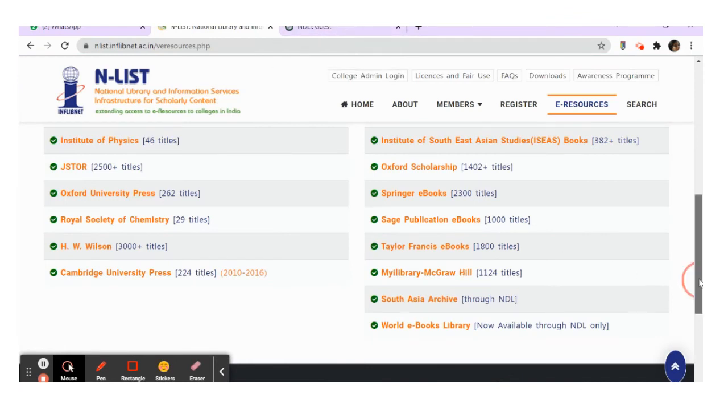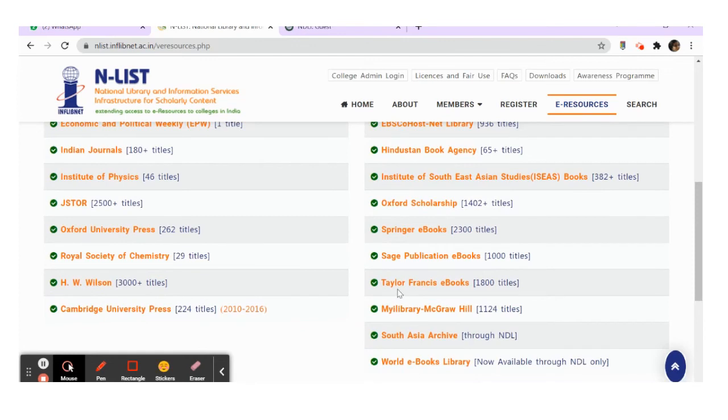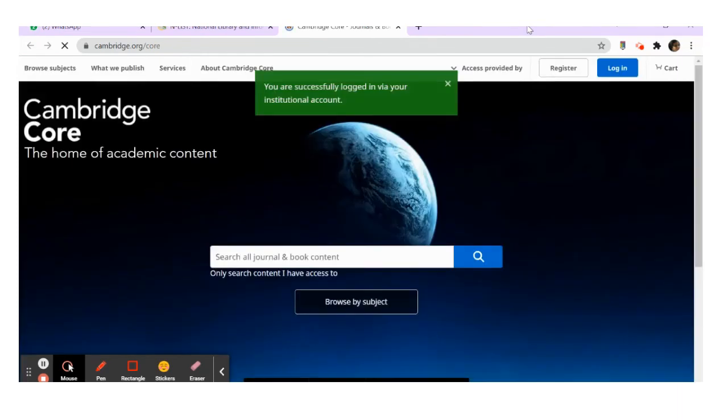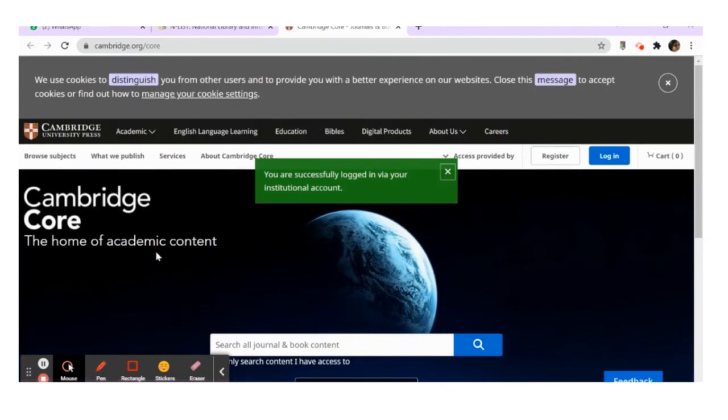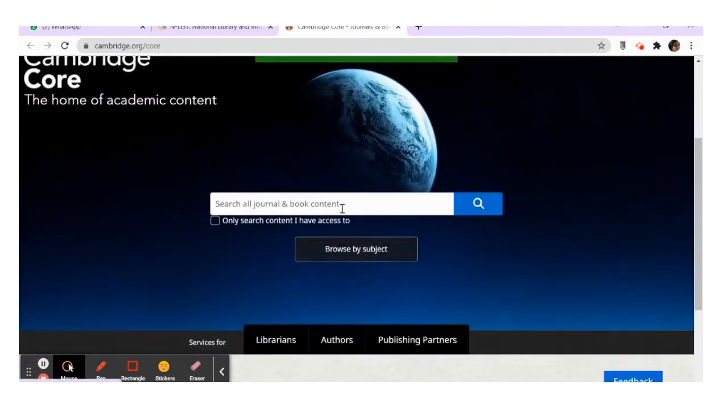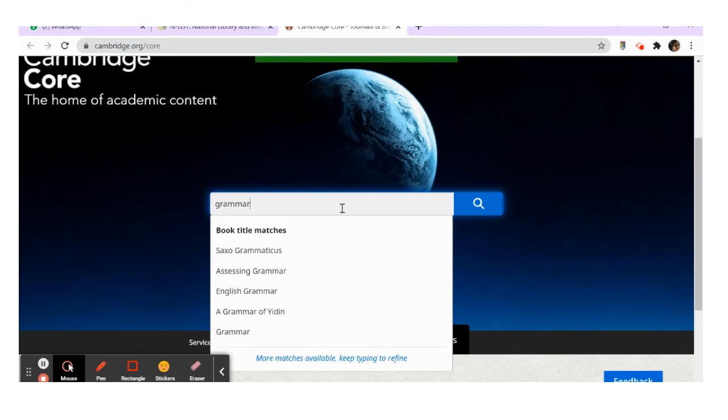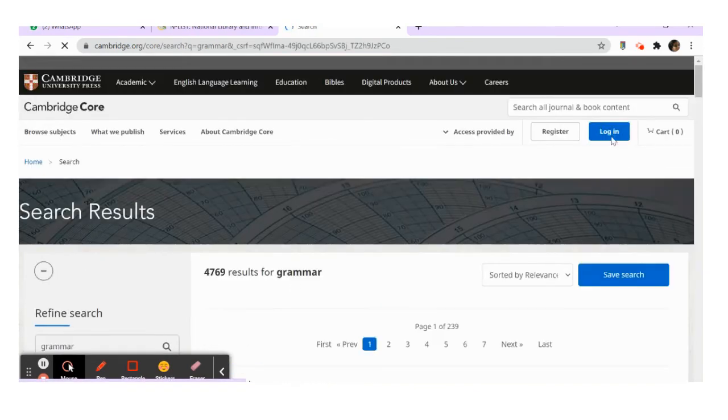Now I've come back to the Enlist dashboard. This is the main page. Here you can take your time and explore other e-journals like the Cambridge. This is one more example that I intend to show you. Here again, the Cambridge board. You have the search bar, which is very easy to access. Simply click, let's see.